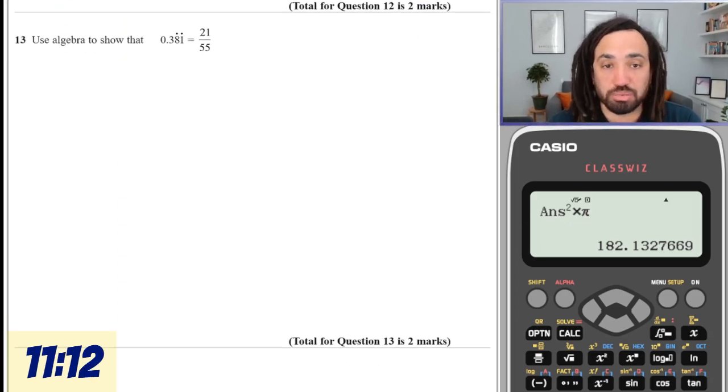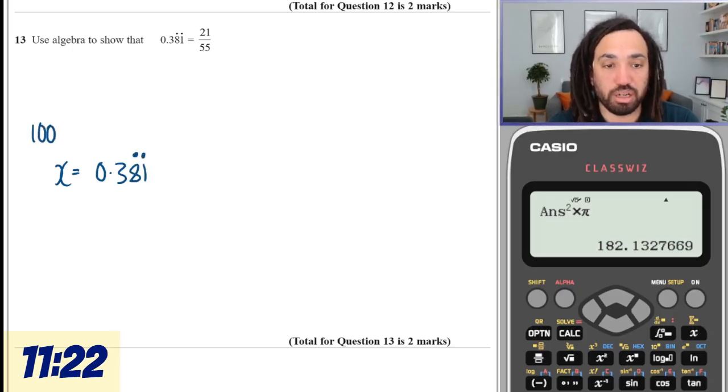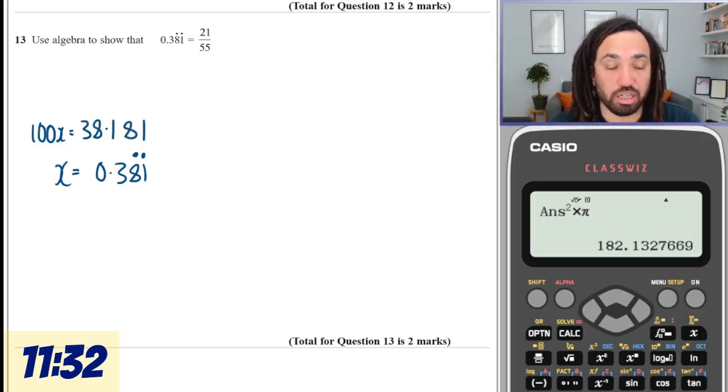Got to use algebra to show here, so what we're going to do is x is equal to 0.381 reoccurring. I could just times through by 100 because there's 2 things reoccurring to get 38.181 reoccurring, and then we can subtract.